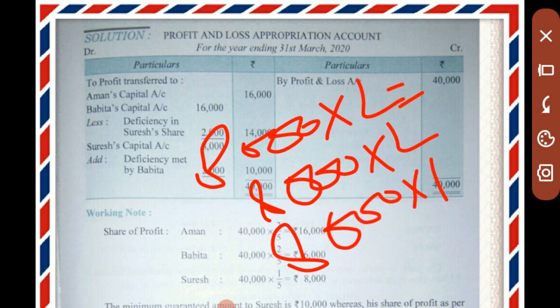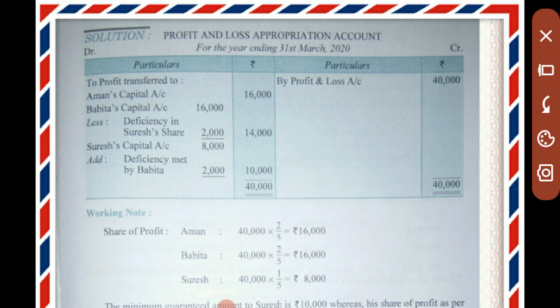So the profit for Aman is rupees 16,000, for Babita 16,000 and for Suresh rupees 8,000. Okay, so in this way the profit comes: Aman 16,000, Babita 16,000 and Suresh 8,000.